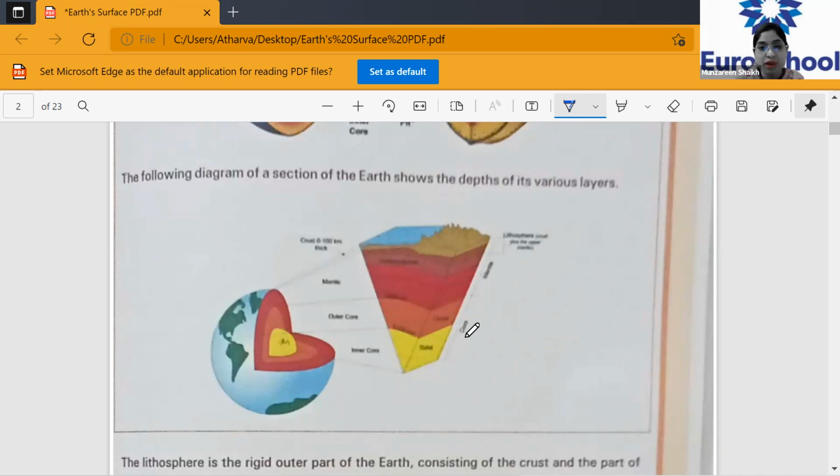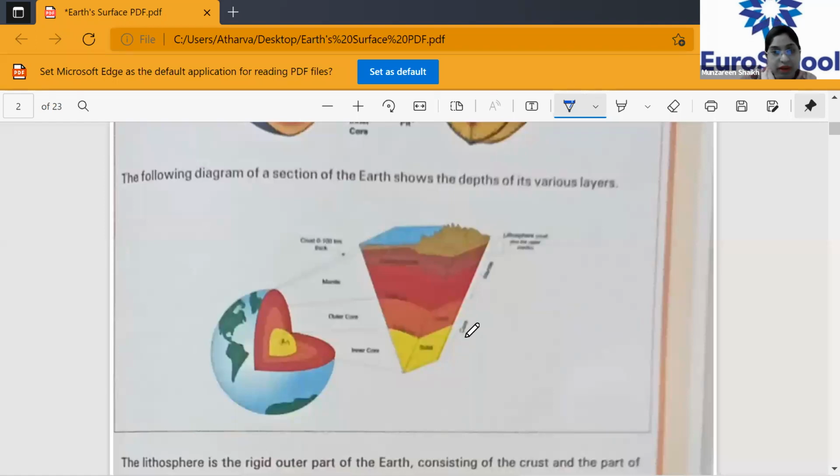Now, can you see there's one more diagram? It shows the depths of various layers, just like a piece of cake cut from the earth's surface: inner core, outer core, mantle, and the earth's crust.